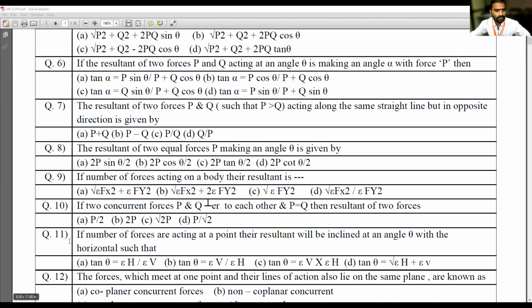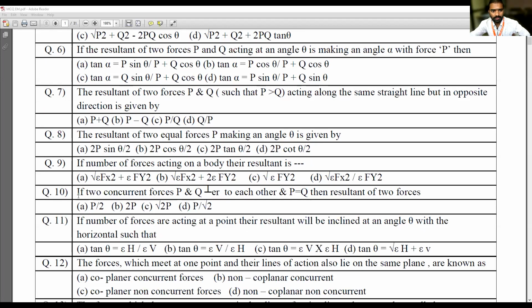Okay, I want to discuss some more questions. In the last class, we discussed up to 10, right? Two concurrent forces P and Q are perpendicular to each other and P is equal to Q. The resultant of the two forces is equal to what? We have discussed this one. What is the answer? Option C, root 2P. I solved this problem using a right angle triangle. Okay, this was the answer.